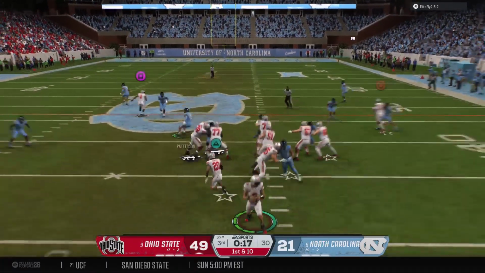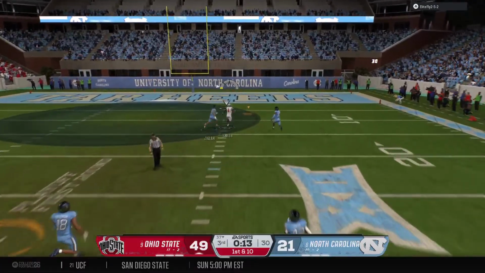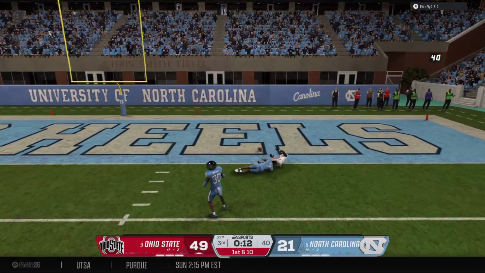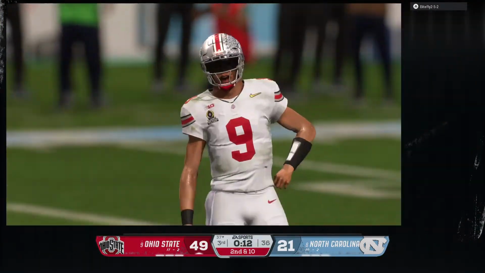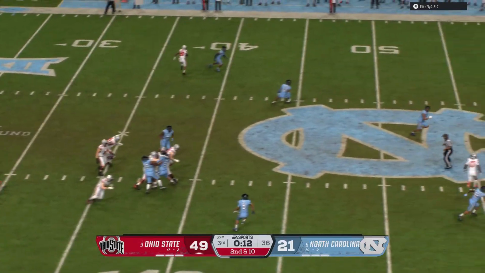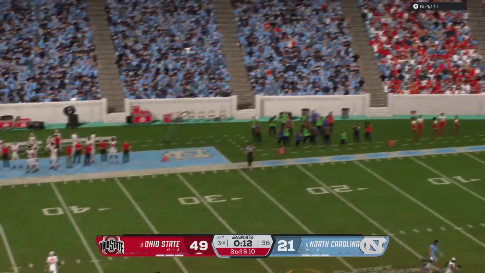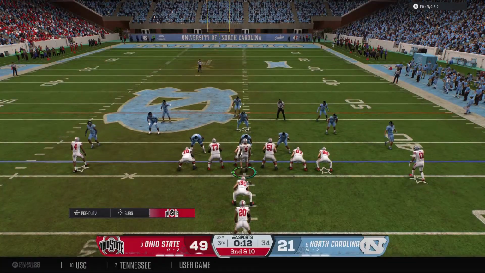Off the play fake, looking to throw on 1st down. A deep shot to the right. Oh, but he could not hold on. Would have been a huge gain. Boy, he just missed another one, Chris. That would have been touchdown number 4 for this quarterback. Still, what a performance we've seen from this guy today, and he's not done yet.